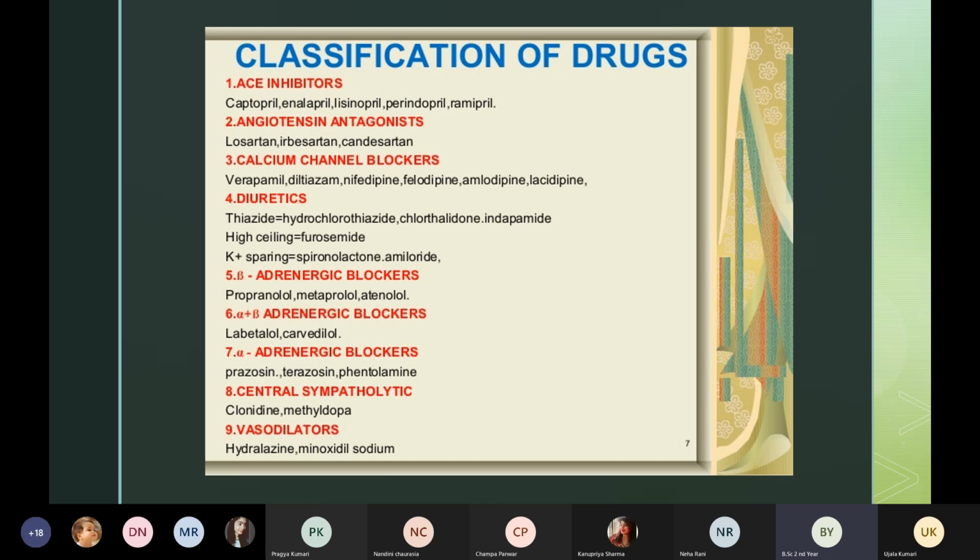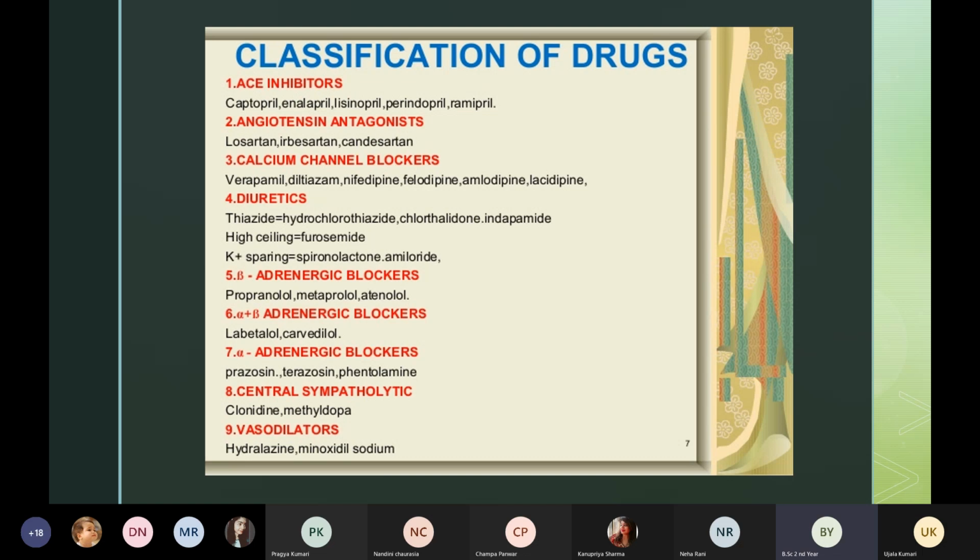Vasodilators comes from the word that it dilates the blood vessels. Under vasodilators we have hydralazine and minoxidil. So these are the classifications of antihypertensive medicines, and under these classifications we have the examples of medicines.